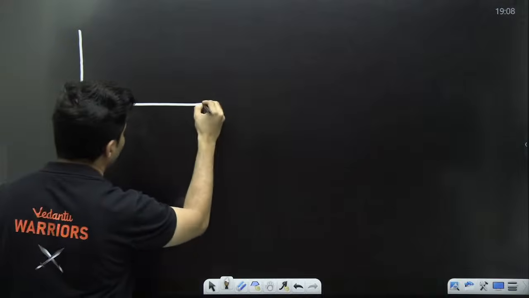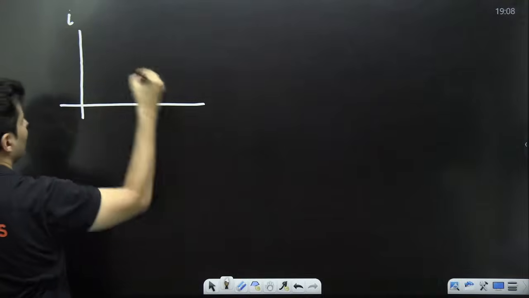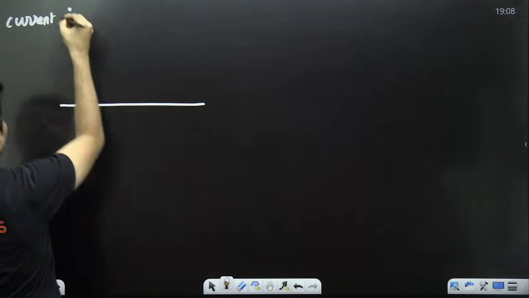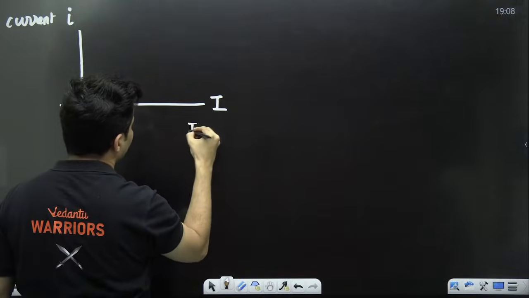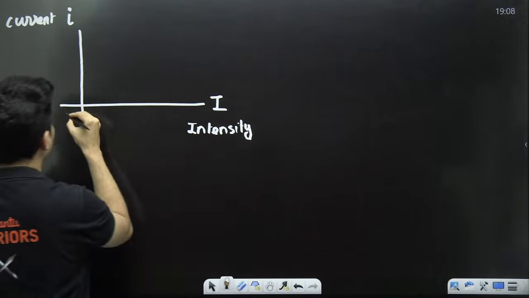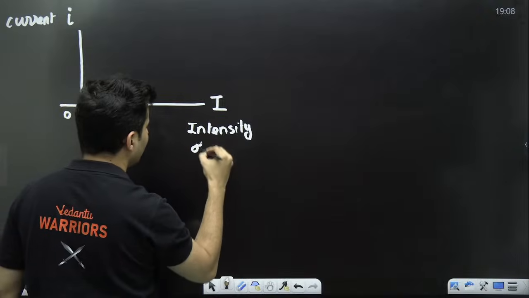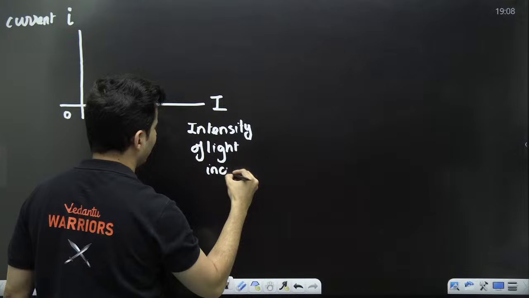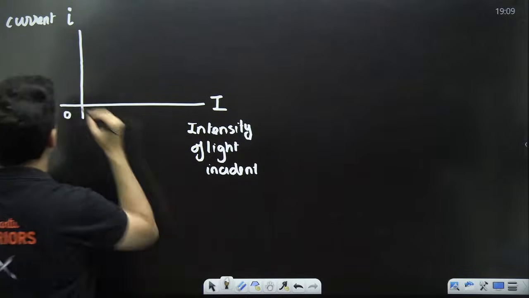First graph is for current. This is current versus intensity, the intensity of the light which is incident on it. Now what is this current?